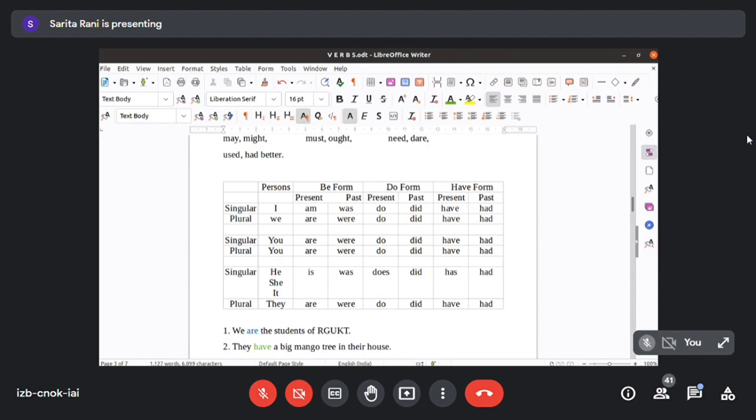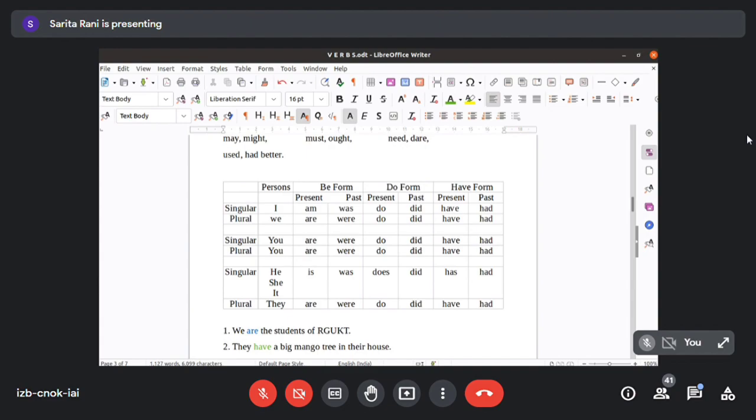And another one, the do form, meaning doing. In the do form, what is it? I do, we do, you do. Clear? You plural do. But in the singular case, it turns out to be does. This thing you have to remember. Clear? And in the plural case, again, it will be do. Third person plural, it will be do only. This thing you have to remember. See, did is the past form of do in all the cases. Now, have form. Have is used in all the cases.